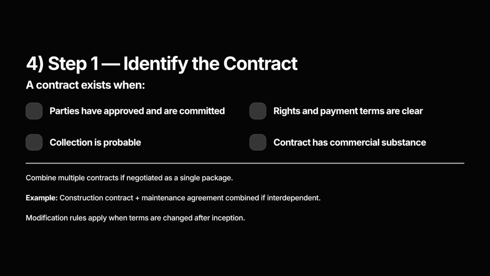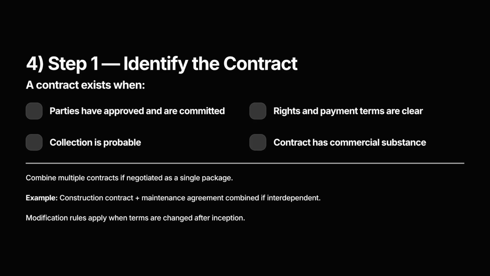Question number 4. Step 1. Identify the contract. A contract under IND AS 115 exists only when 5 conditions are met. Both parties have approved the agreement and are committed to fulfilling it. Each party's rights are identifiable. The payment terms are clear and enforceable. The contract has commercial substance, meaning it will genuinely affect the entity's cash flows. It is probable that the entity will collect the consideration due.